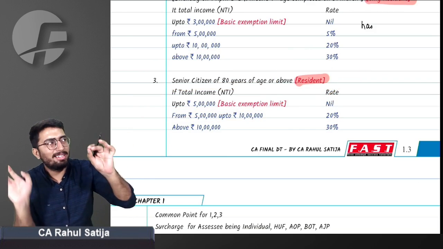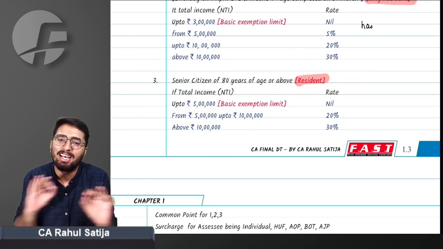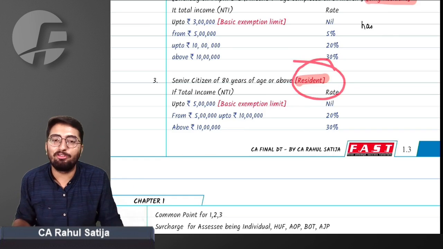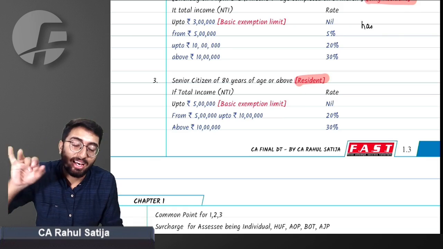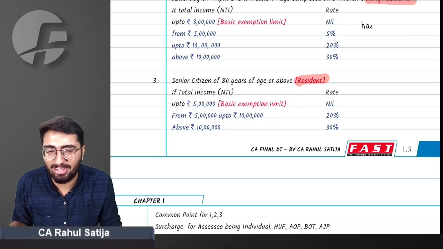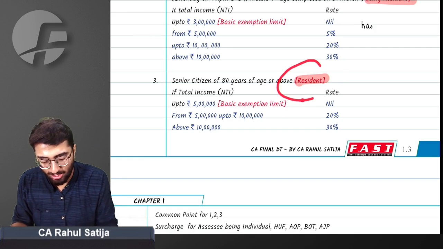Simple, just the basic exemption limit is being increased for such an individual. There is no additional benefit given to them. But one thing to be taken care of is he has to be resident. This benefit is not available for non-resident. This is only available for resident person. Did you get this point or not?